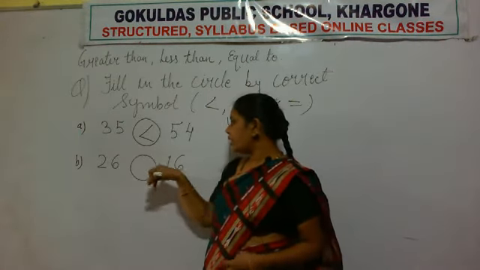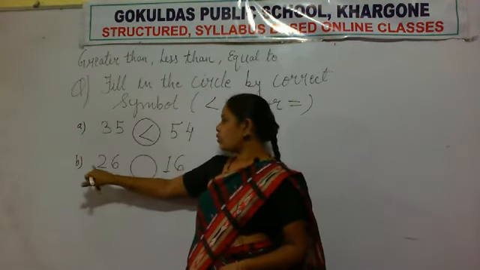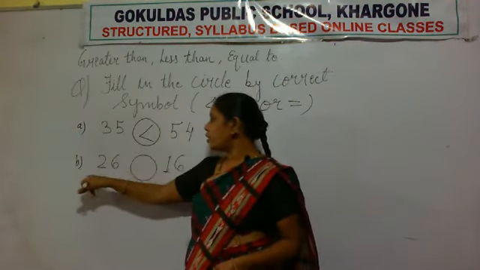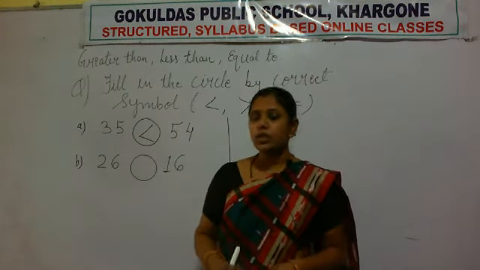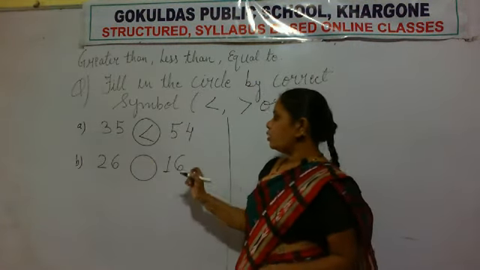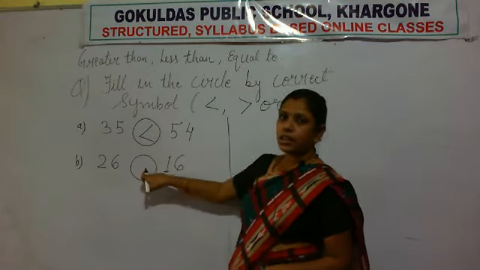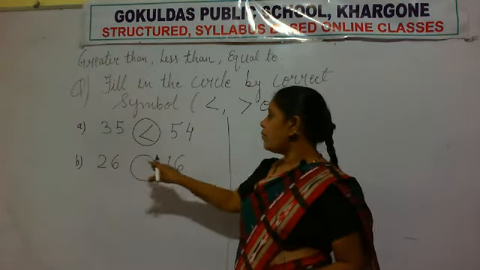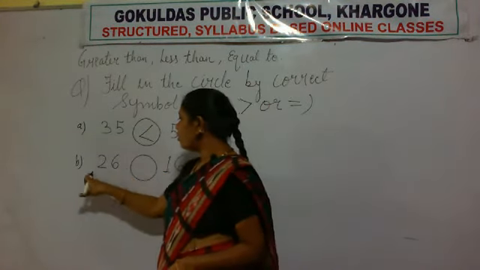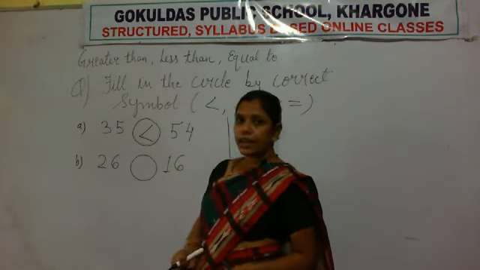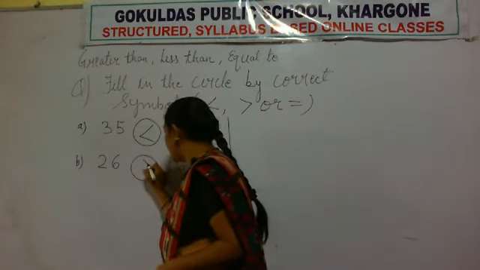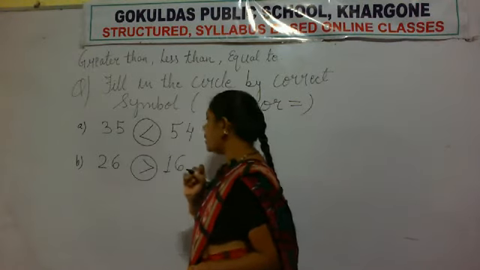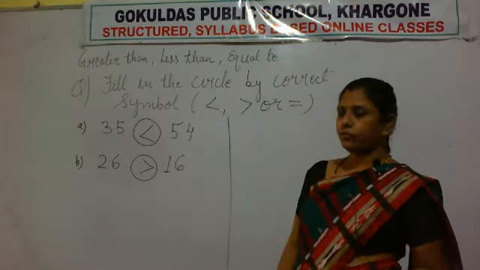So 26 is the greater number. Which symbol will come in the circle? The crocodile always wants to eat the greater number. That means 26 is greater, so the symbol of greater than.